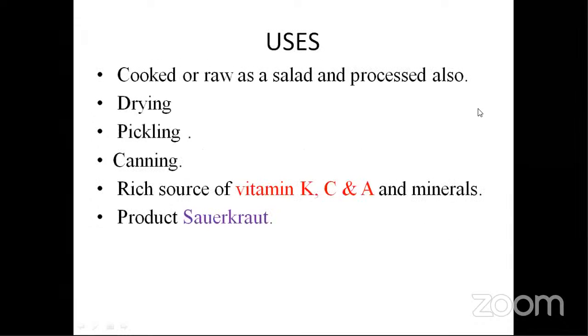Next, we all know the uses it is put to: drying, pickling, canning, and all kinds of things. That's not important for us. The most important is the fermented product prepared from cabbage, that is sauerkraut, and it is a rich source of vitamin K, C, and A. Vitamin K is very important, and as mentioned, wherever vitamin C is there, you have to remember that C. And because it's green in color, it will be rich in vitamin A. The product prepared is sauerkraut.